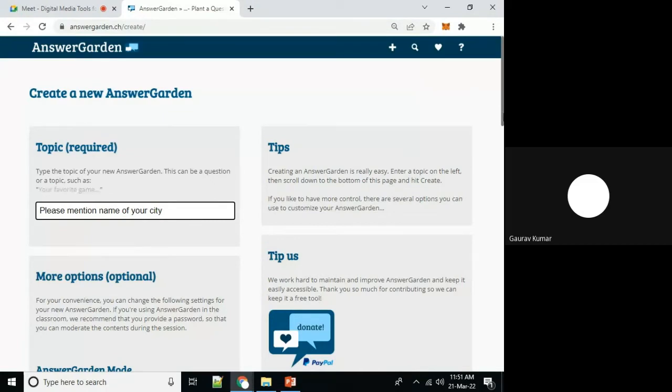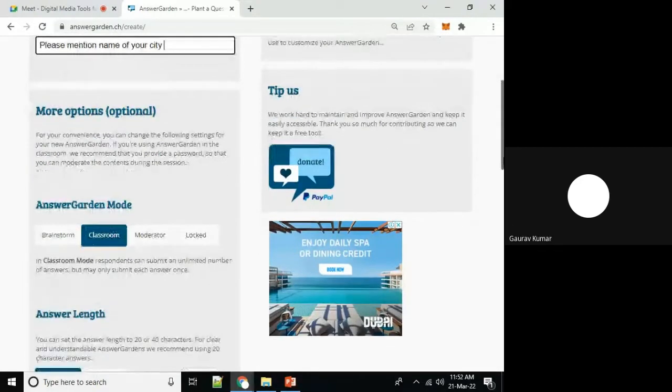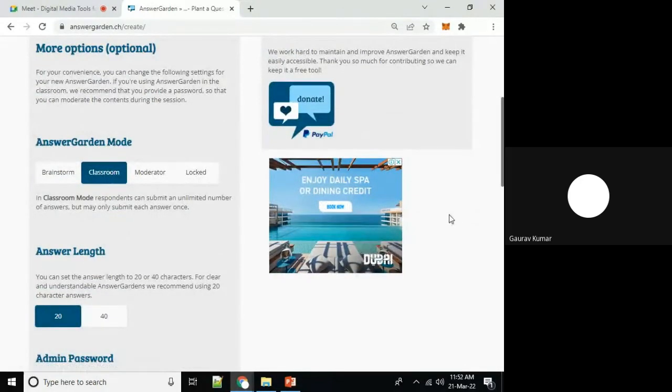If I'm delivering a technical session, a technical talk about a particular algorithm or specific technology, then we can discuss that, or any general topic can also be asked. So in this session I'm not asking any technical question, it is a very general question. Please mention name of your city, and choose in which mode I want to interact with my participants in this session.